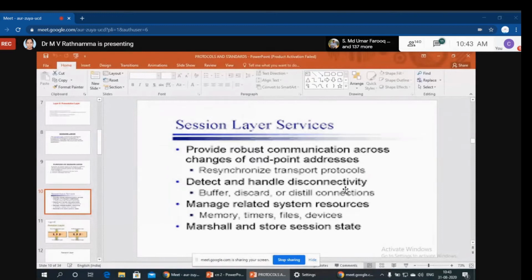It manages the connection from sender to receiver until data transmission is completed, manages related system resources like memory, timers, files and devices, and marshals and stores session state. These are some extra services you acquire with the session layer.